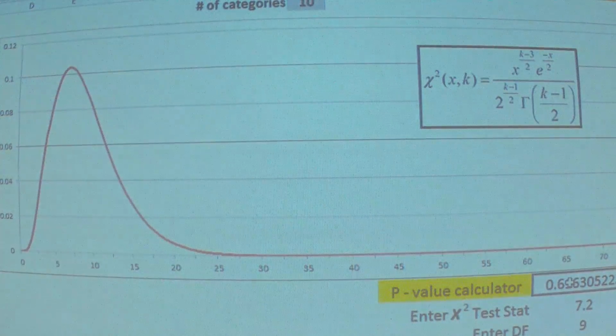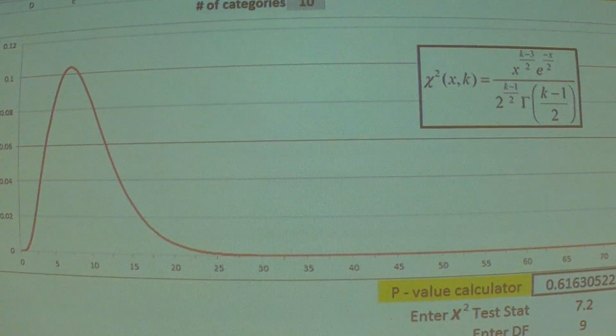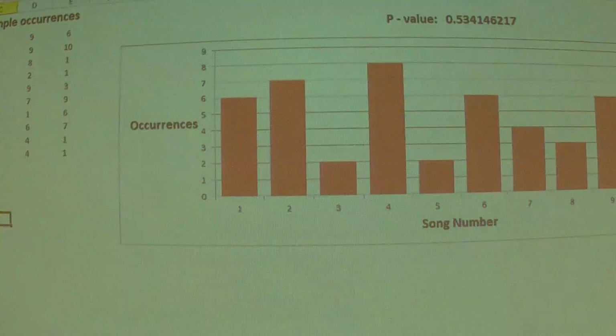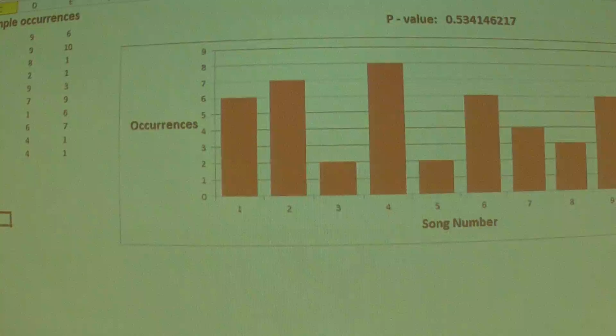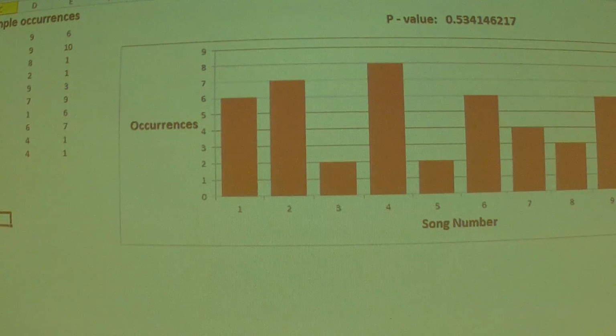Take a look. I set up one more sheet here, just to show you that you can be wrong on these. What type of error could we make on this one, friends? With our conclusion that we just came up with, what type of error could we have made? It could be a type 2, a false negative. We say the randomizer is working just fine, and maybe it's not. You could get type 1s.